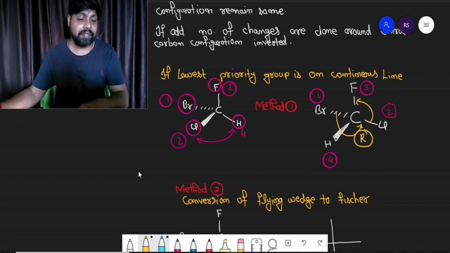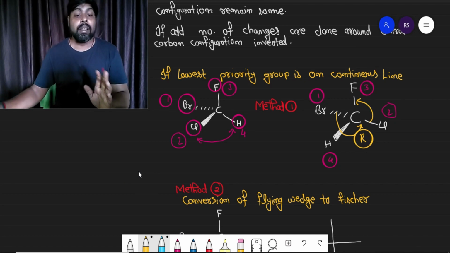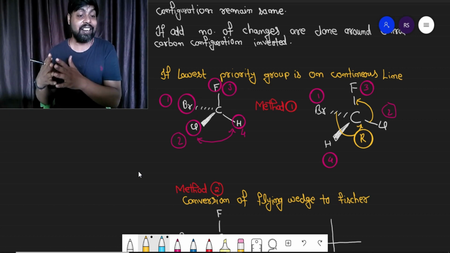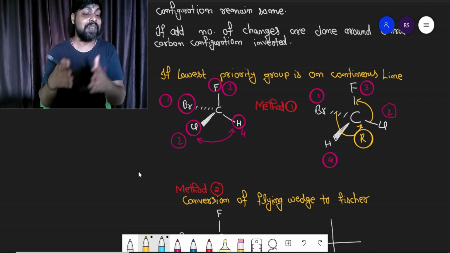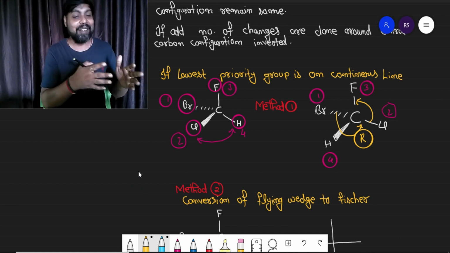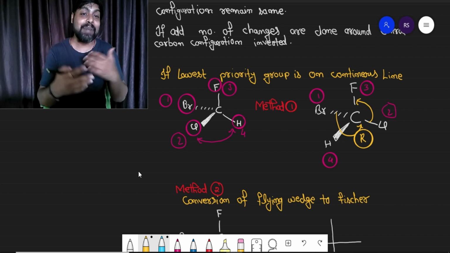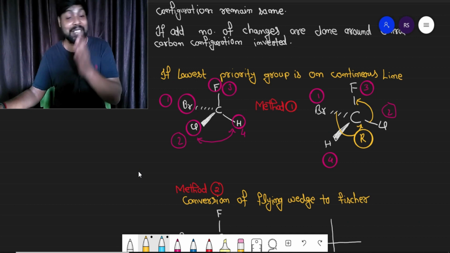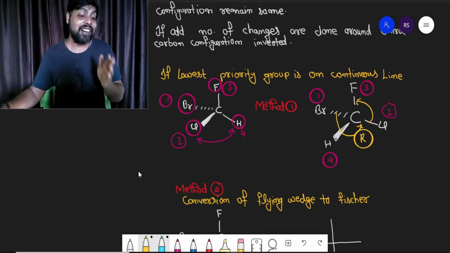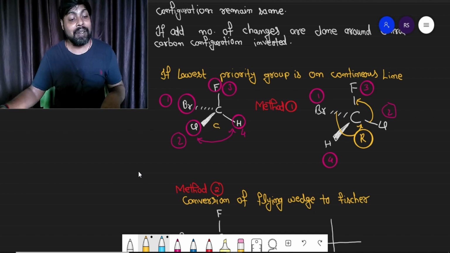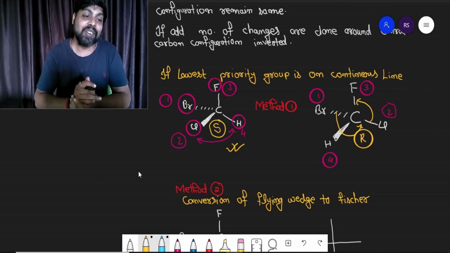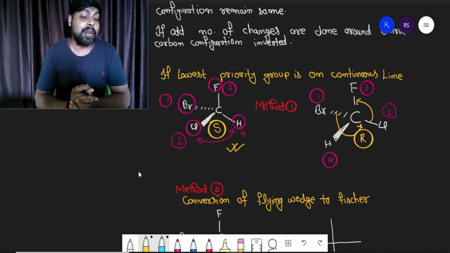According to the rule that we have written, the compound in which you are finding the configuration is R, and you have done an odd number of changes with respect to the original compound. We know that by doing an odd number of changes the configuration is going to be inverted. So if the configuration of this compound is R, then definitely the configuration of the original compound will be S, right? This is how we can find the configuration of a chiral carbon if the lowest priority is on a continuous line.